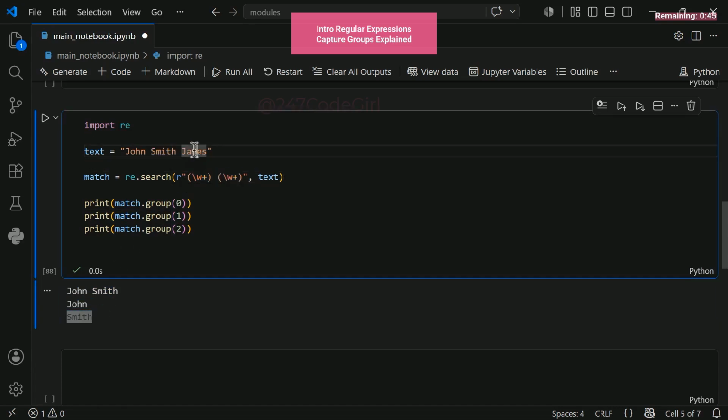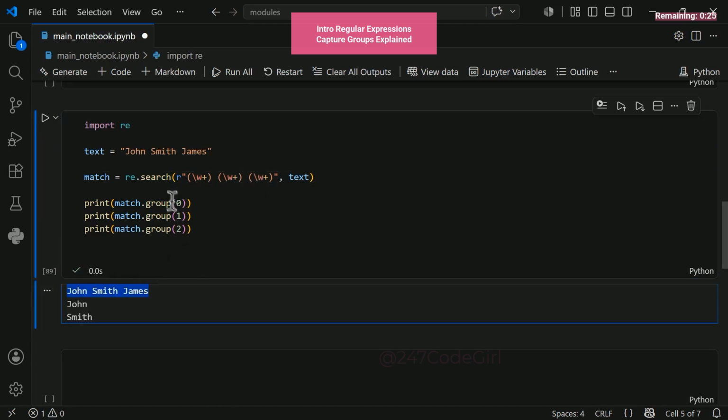Wondering why it missed James? Because our pattern is only matching 2 elements. To extract a third, we need to search for that third word. Let's add another space character. Now we track 3 groups. When I execute this, group 0 expands to hold the entire match: a word, a space, a word, a space, and a word. There it is. This always holds true.